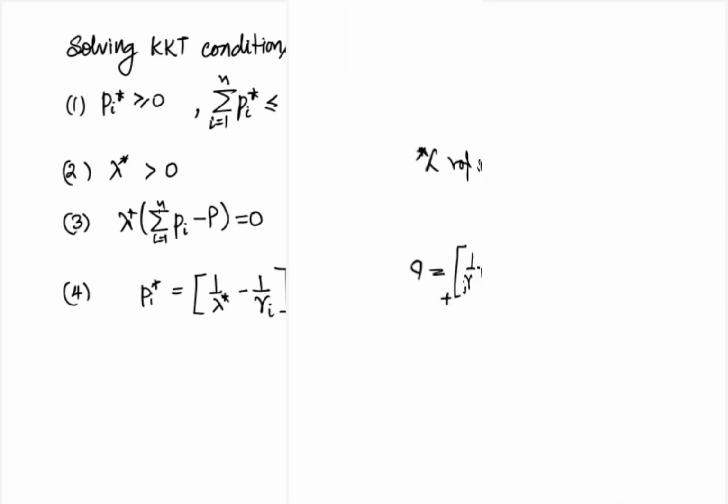So now let us look at the problem of solving this nonlinear equation. Define R of lambda equal to sum over i from 1 to n of the positive part of 1 by lambda minus 1 by gamma i, minus capital P. So we have to solve R of lambda equal to 0. This kind of problem in a single variable is usually not difficult to solve. In this case, we can actually try to conclude that R of lambda is a decreasing function of lambda.